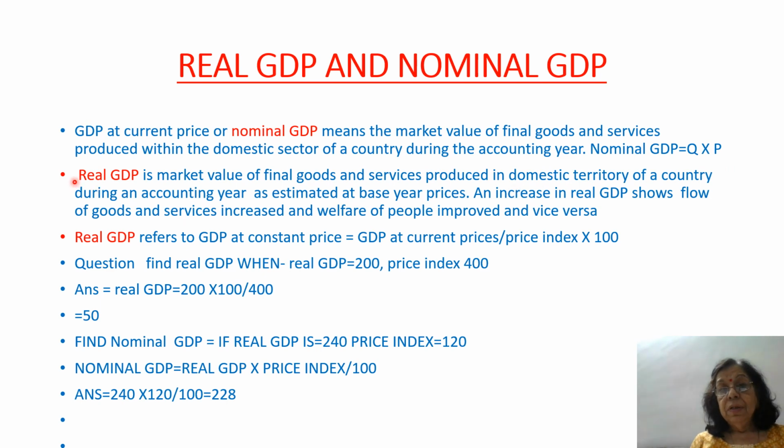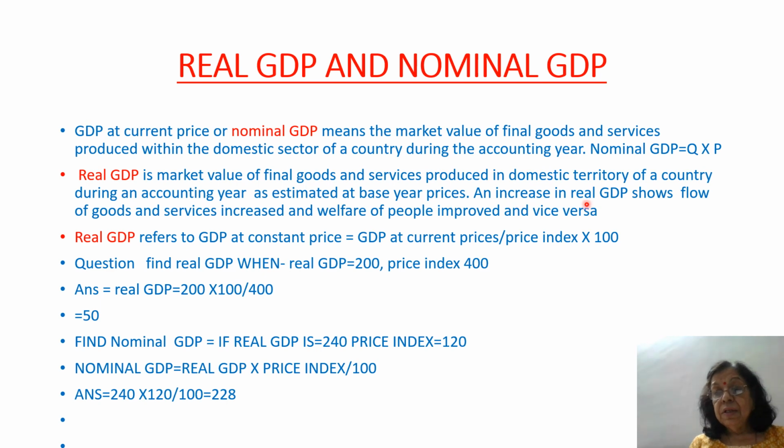But this GDP, that is nominal GDP, can increase with an increase in prices. So, we use real GDP. Real GDP is the market value of final goods and services produced in the domestic territory of a country during an accounting year as estimated at base year prices.